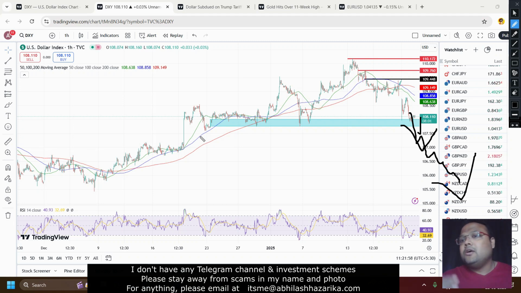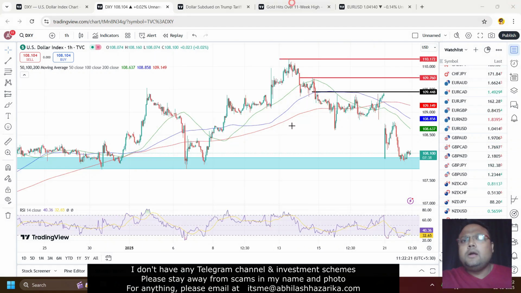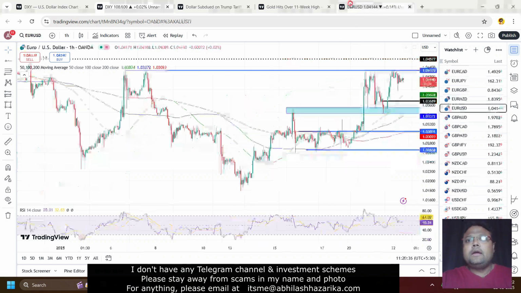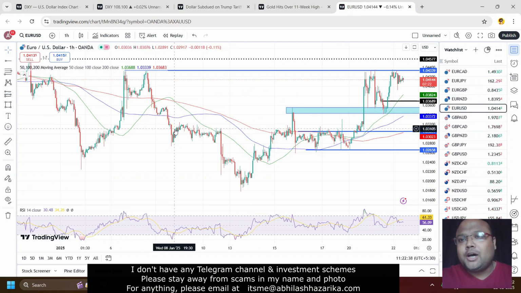If that happens, we will see upside on the chart of Euro USD. On the other hand, if DXY tries to recover also, do not consider it as a trend reversal, because for any trend reversal, we need a solid fundamental. Without any proper news, there cannot be a trend reversal. It will just be a temporary technical recovery only. Okay, now let's look at the chart of Euro dollar.